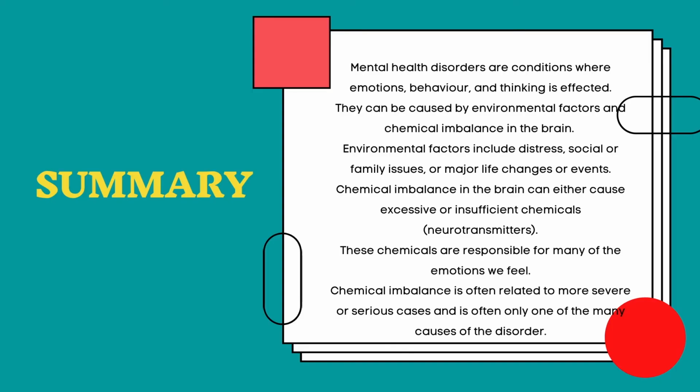To summarize, mental health disorders are conditions where the emotions, behavior, and thinking of the individual is affected. They can be caused by environmental factors and chemical imbalances in the brain. Environmental factors include distress, social or family issues, or major life events or changes. Chemical imbalances in the brain can either cause excessive or insufficient chemicals, which are responsible for many of the emotions we feel. Chemical imbalance in the brain is often related to more serious or severe cases.